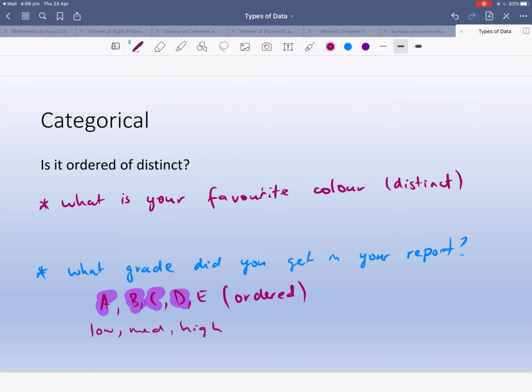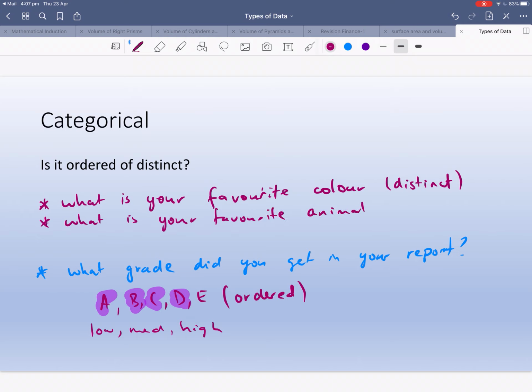It's a categorical one because it's a category, but it says, what is your favorite color? It doesn't matter whether you like blue or red. It's not like one's greater than the other. Or what is your favorite animal?